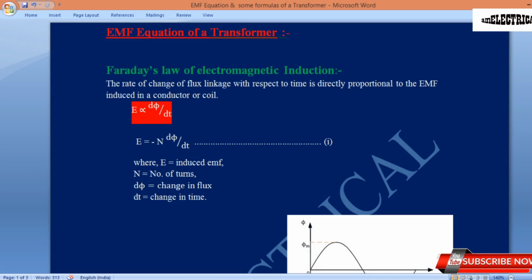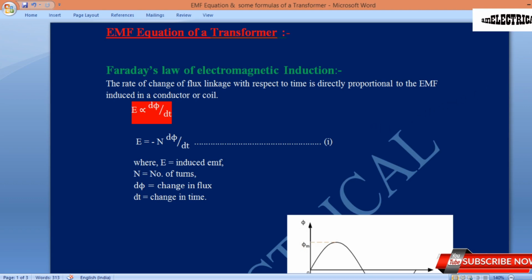Now we will discuss the EMF equation of a transformer. In the previous video on transformer working, we already discussed Faraday's law of electromagnetic induction. Here, the formula is E varies as d phi by dt. This is very important. This formula will help us to establish the EMF equation of a transformer.